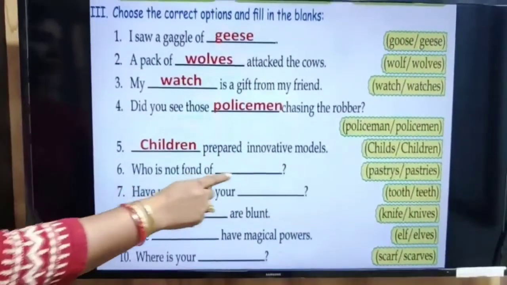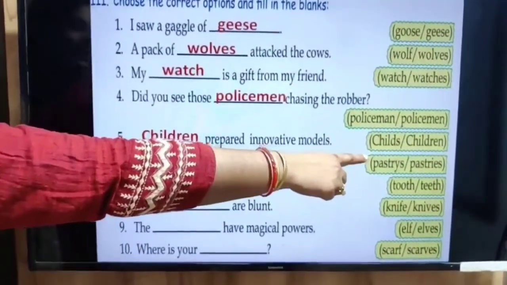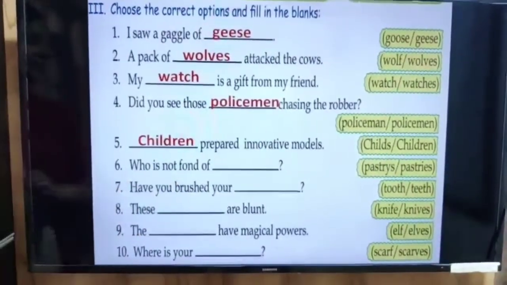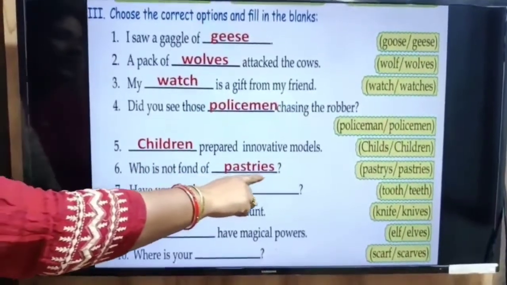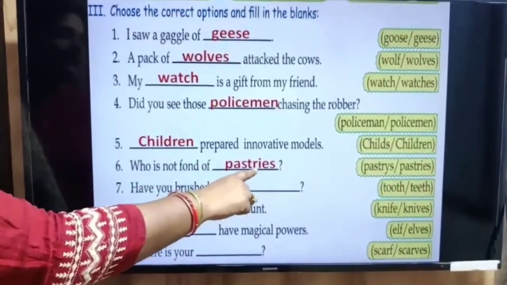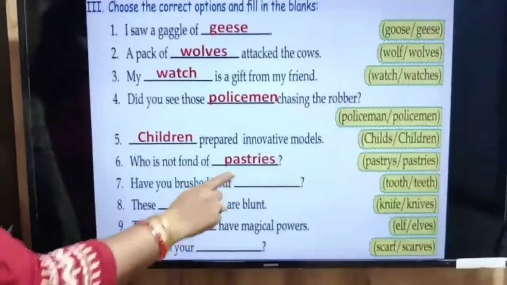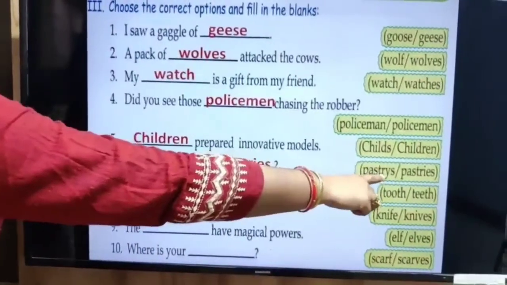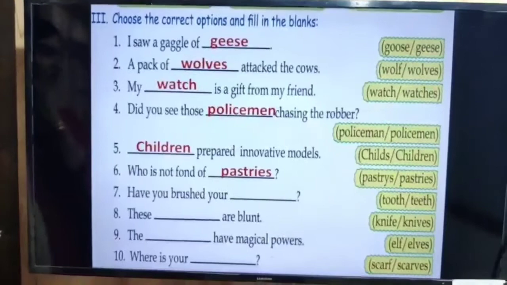Who is not fond of dash? Pastrys or pastries? Who is not fond of pastries? Correct plural of pastry is pastries, not pastrys. Why? Because there is a consonant before the Y. You can see there is a consonant before the Y, pastry. So plural of pastry will be pastries.